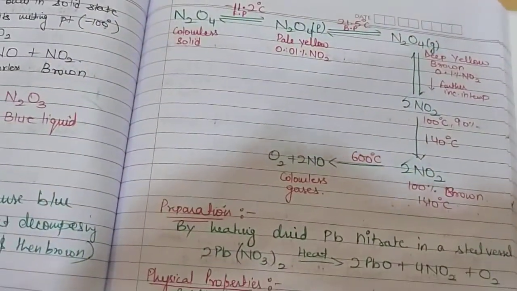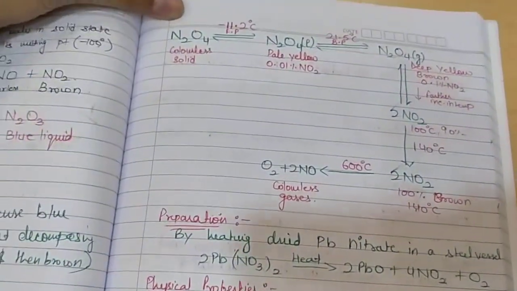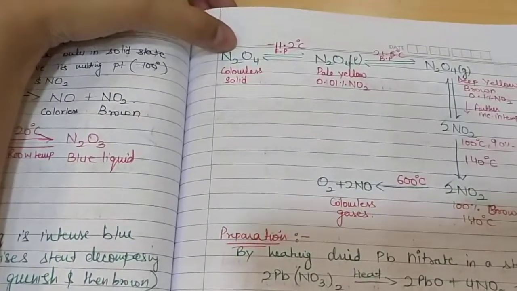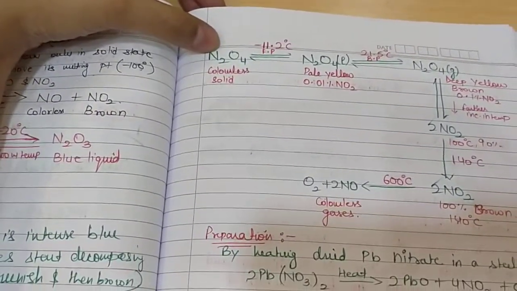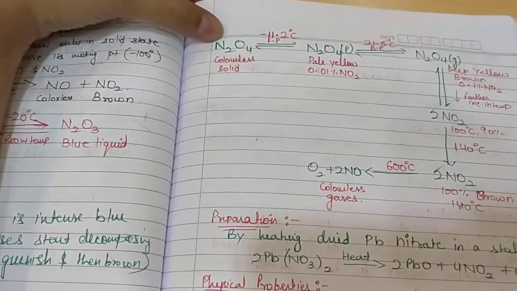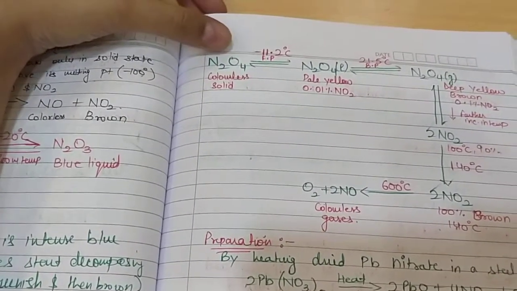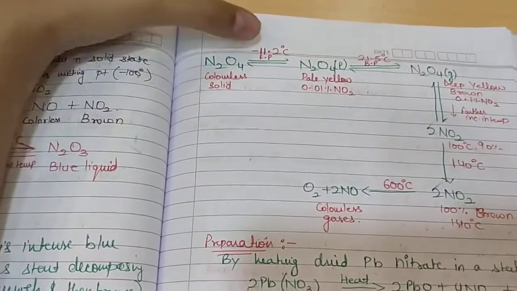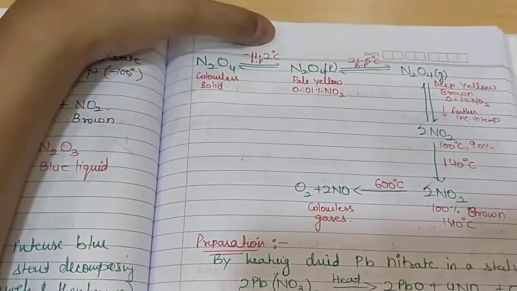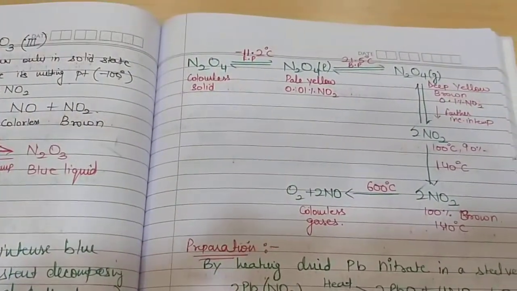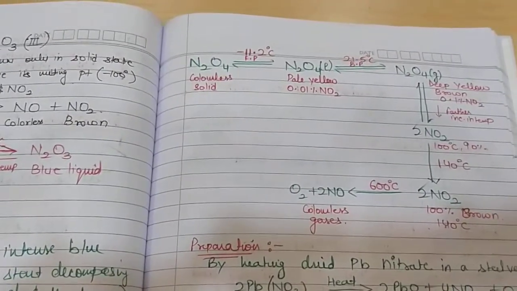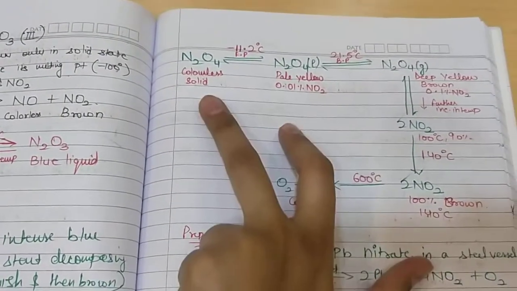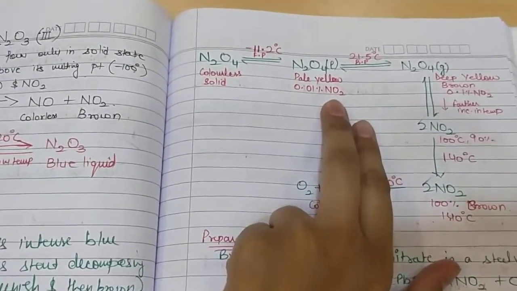This is the reaction which takes place if we change the temperature. Firstly, this gas exists in 100% N2O4 composition below its freezing point, that is below -11.2 degrees Celsius, as a colorless solid. Now if we exceed the freezing point, that is if we raise the temperature above -11.2 degrees Celsius, around 0.01% of NO2 will be formed in the mixture, and this colorless solid will get converted to pale yellow color.